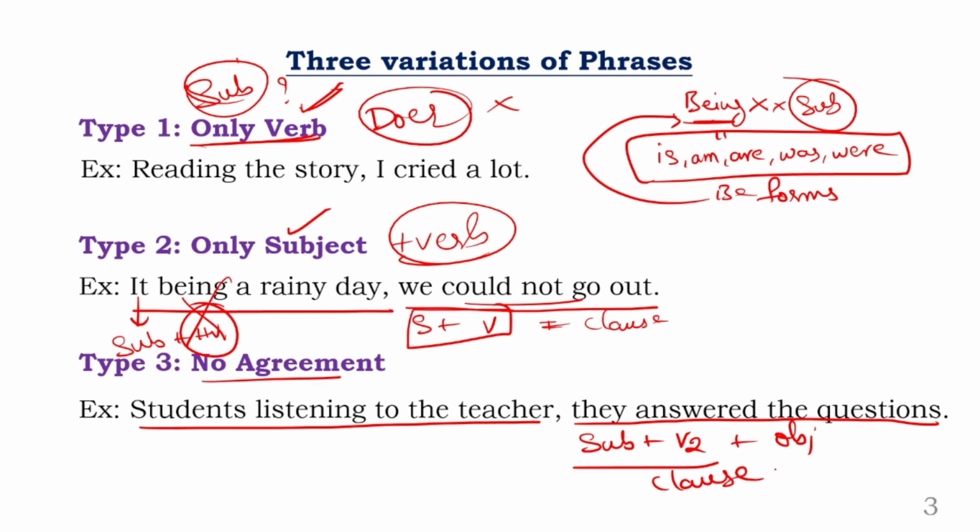But again, I'm not speaking about that, guys. I'm speaking about the first part. What is the first part? Students listening to the teacher. See, the word listening is obviously a verb form. And students is what here? Students is subject form. The teacher can be taken as object or predicate, keep that aside. Okay, we are not bothered about it. The point is, you might ask me, sir, there is a subject and there is a verb, and how do you say that is a phrase? I still say that is a phrase because the verb listening is an ing form.